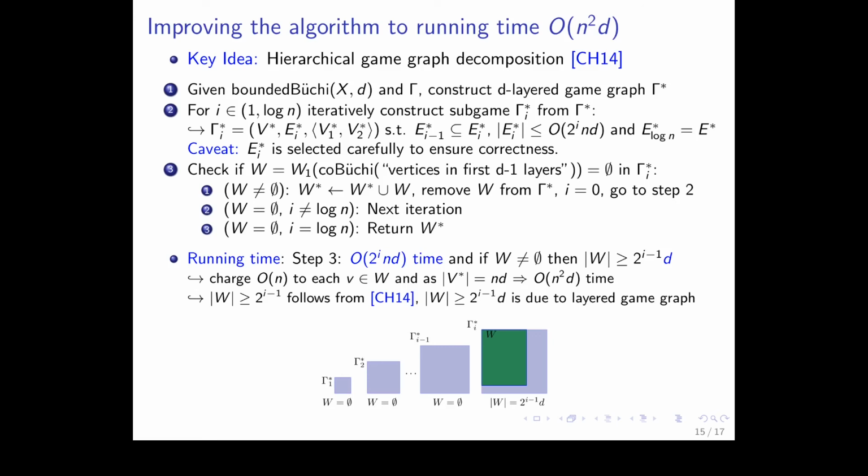Okay. And now we charge O of n to each vertex in W to pay for the running time of step 3. Okay? And because we remove those vertices, we make a lot of progress, and this set is large. This we can prove due to the hierarchical game graph decomposition and the layered game graph. And because we can only remove n times d vertices, we know that the total running time is at most n squared d time. Yeah, okay, here's a sketch of the algorithm.